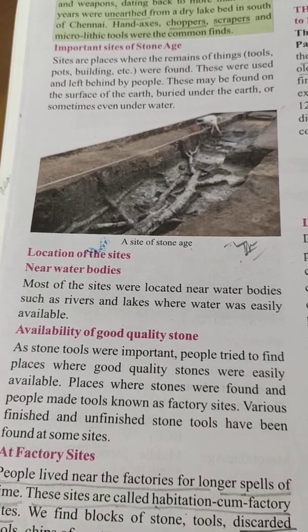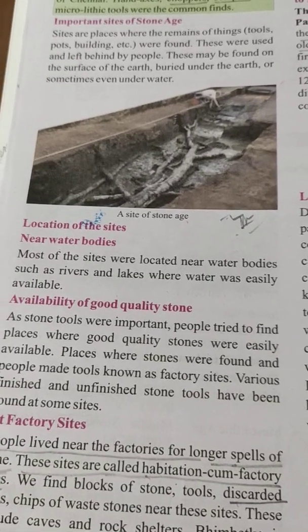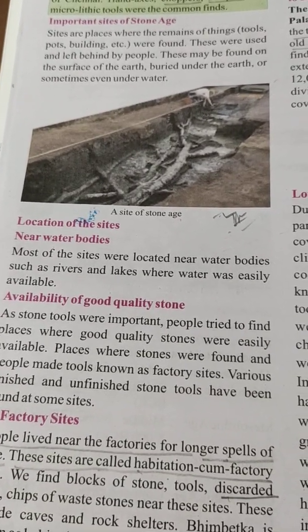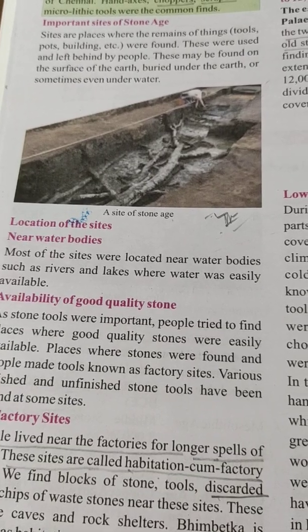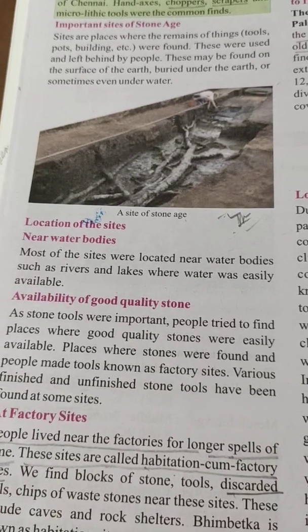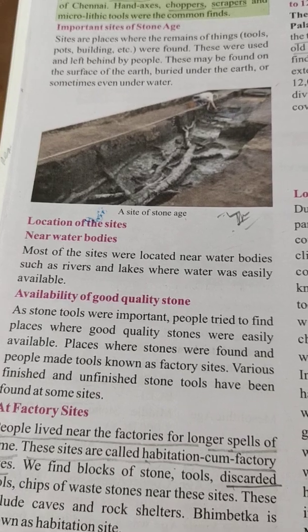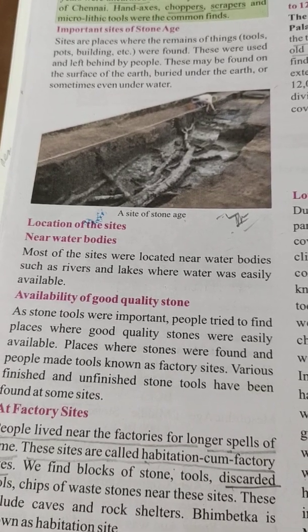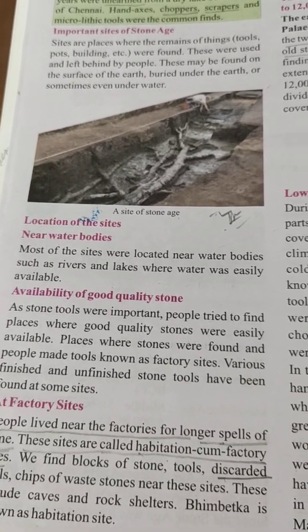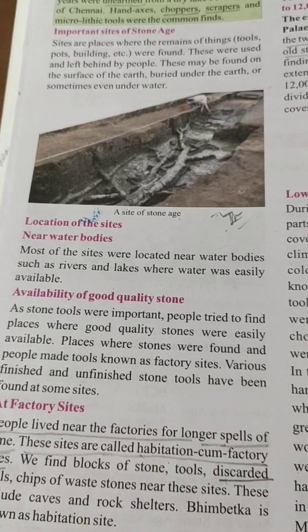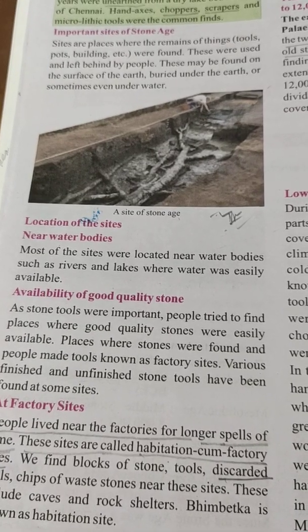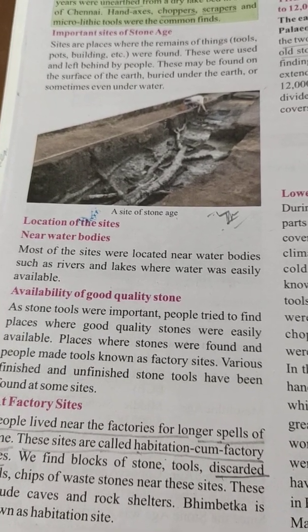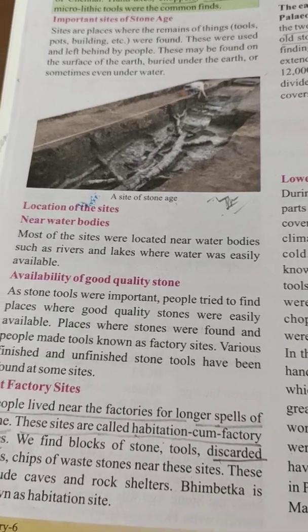Availability of good quality stone. Stone tools were important. People tried to find places where good quality stones were easily available. Places where stones were found and people made tools are known as factory sites.